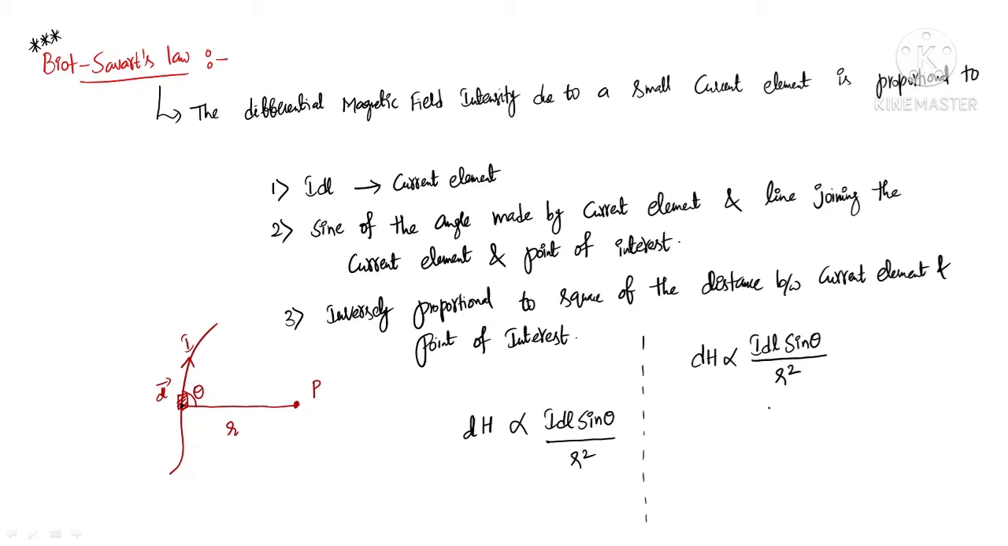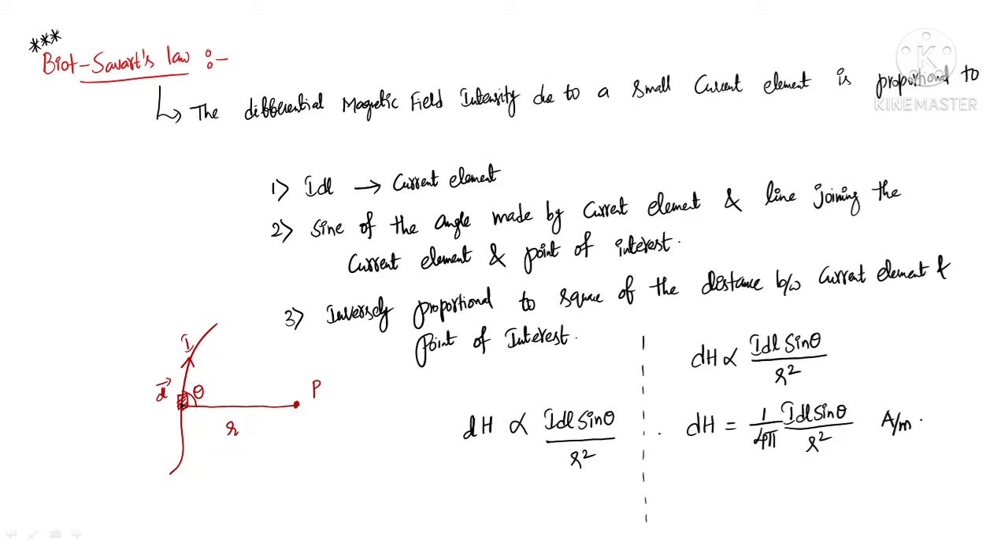In order to remove the proportionality, I need to introduce a proportional constant. According to experimental results, let us consider that proportional constant, so dH is equal to 1 by 4 pi, I dl sine theta by r square. H is the magnetic field intensity, hence I am considering the unit as ampere per meter.